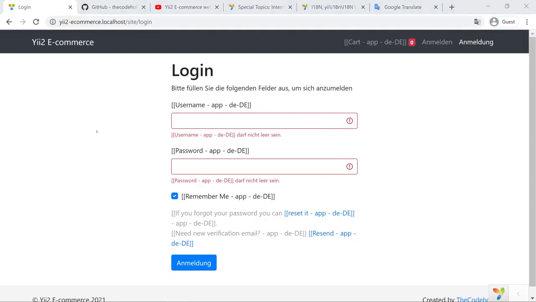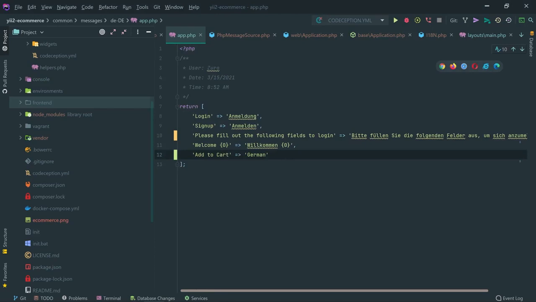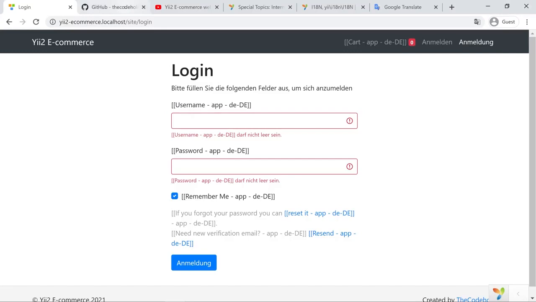Later I'm going to also do default translations for all the source messages. By the way, I'm going to push everything, of course, on the master branch. And if you would like to provide the translations for German or any other languages, feel free to make a pull request on that. I would like to make this open source e-commerce application multilingual. The more languages there are, the better it will be. So if you want to contribute, that's totally fine. I will be glad to merge your pull requests.